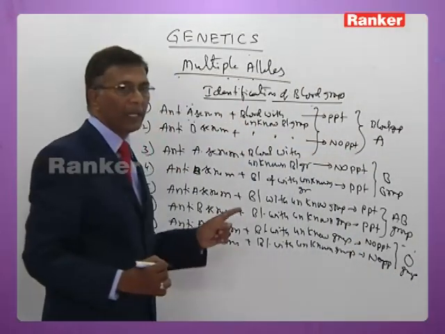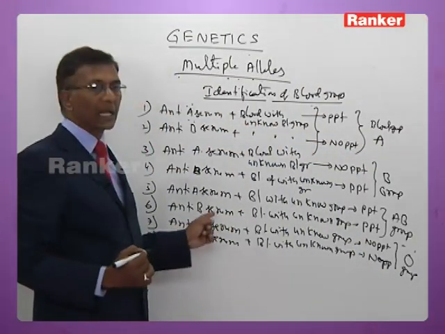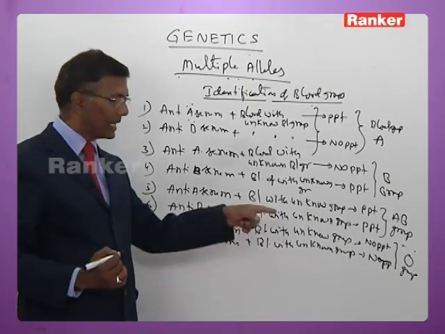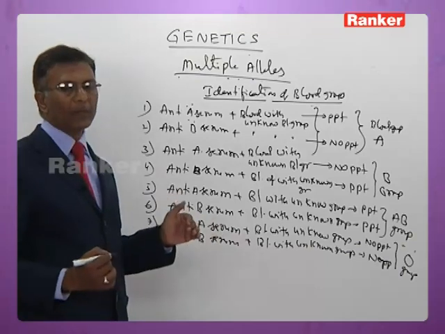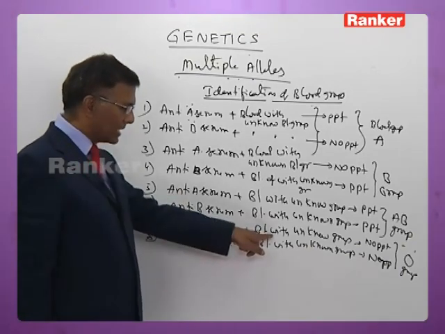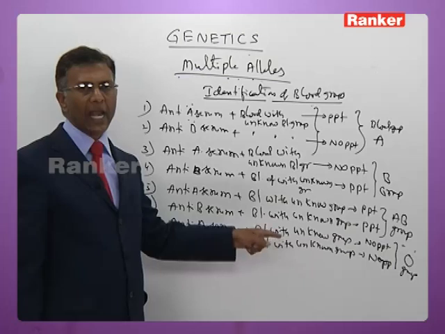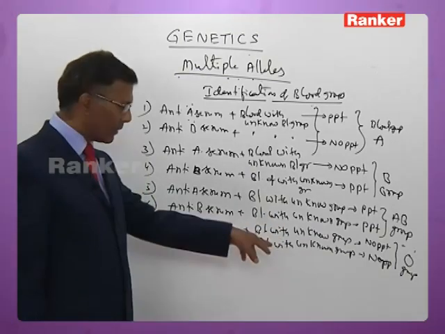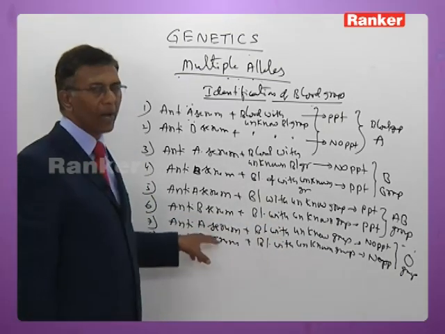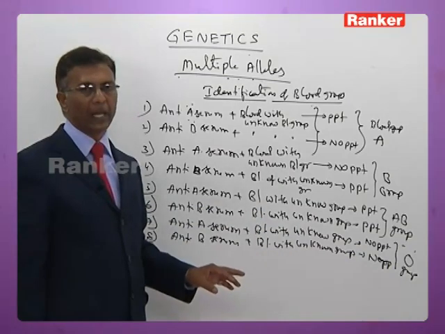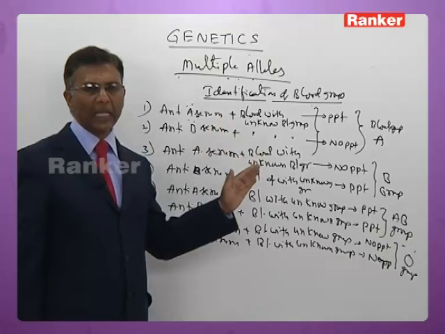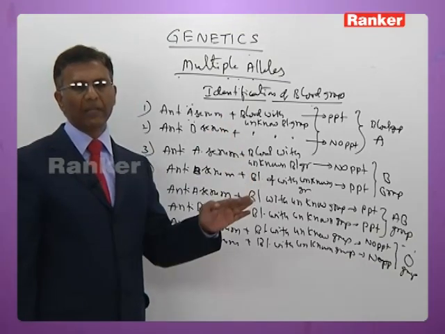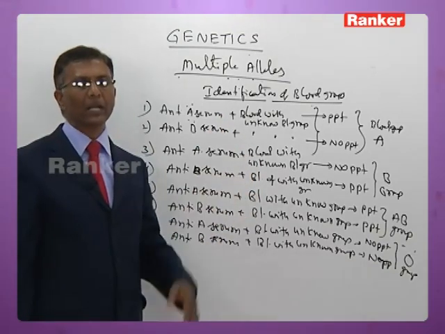So there is no PPT either with the A antiserum or B antiserum, it indicates that the blood group of the person is O group here now. How do you confirm that it is O group? Because the blood collected has neither A antigen nor B antigen. That's why when mixed with either A antiserum or B antiserum there is no PPT here now. Like that, the blood group can be confirmed in the lab by taking antiserum and mixing it with the blood of a person whose blood group is not known.